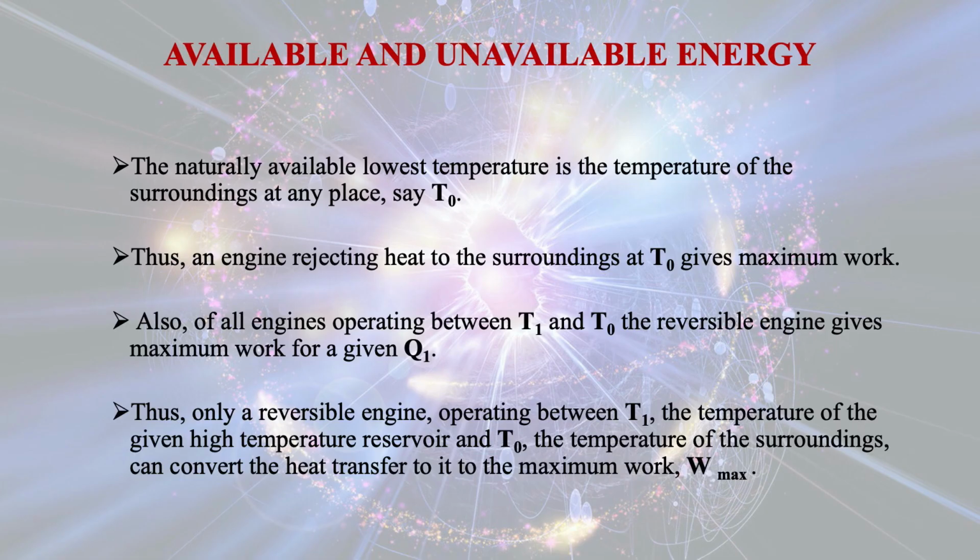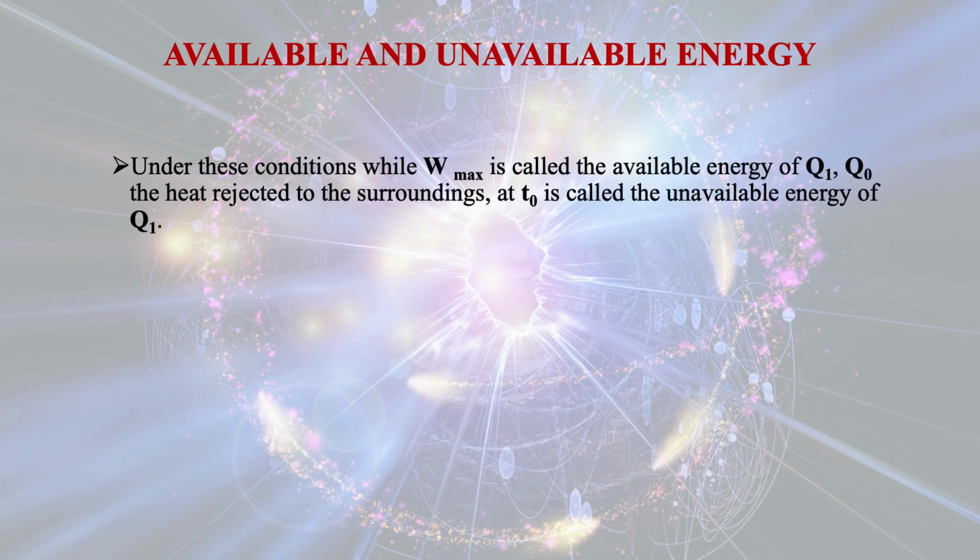Thus, only a reversible engine operating between T1, the temperature of the given high temperature reservoir, and T0, the temperature of the surroundings, can convert the heat transfer to it to the maximum work, that is W max. Under these conditions, W max is called the available energy of Q1.